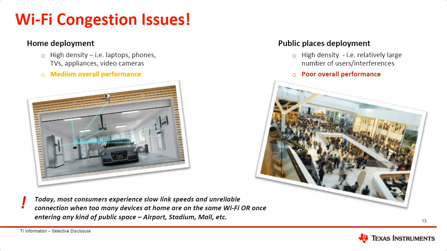This means that devices now have to wait more time in order to get access to the medium, and the network becomes very congested, sacrificing local data throughput and exaggerating poor user experiences. Of course, the same problem is more intense in high-density areas. Many radios take a very long time to get access to the medium and be able to communicate. With more crowded Wi-Fi networks, consumers are now experiencing slower link speeds and unreliable connections. The issues that Wi-Fi 6 resolves are centered around relieving congestion and improving network inefficiencies.